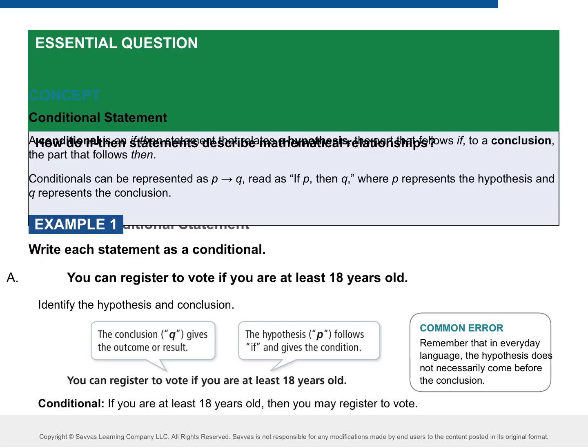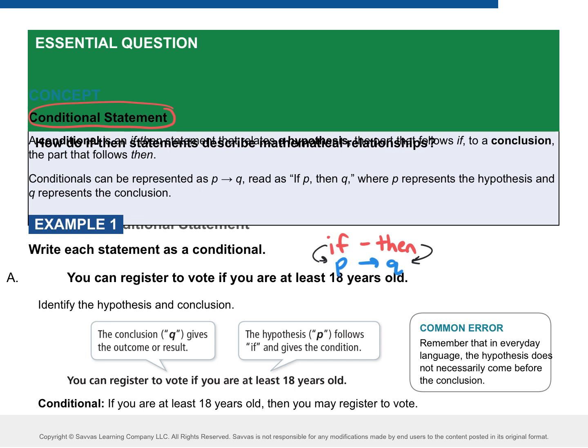Off to the side of your notes, go ahead and write the words conditional statement. When you hear the term conditional statement, we are talking about if-then statements. A conditional statement is an if-then statement. In your book or sometimes on a test, you might see P, then Q. What that means is if P, then Q. Instead of writing out if-then, P and Q stand for those specific events. So if this happens, then this happens, just like we were doing the cause and effect on the front page.